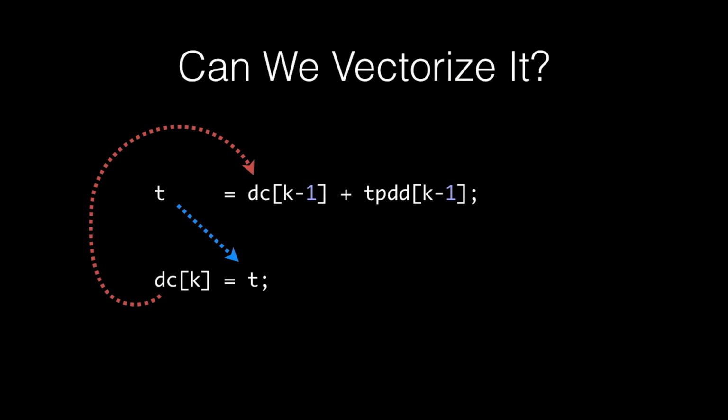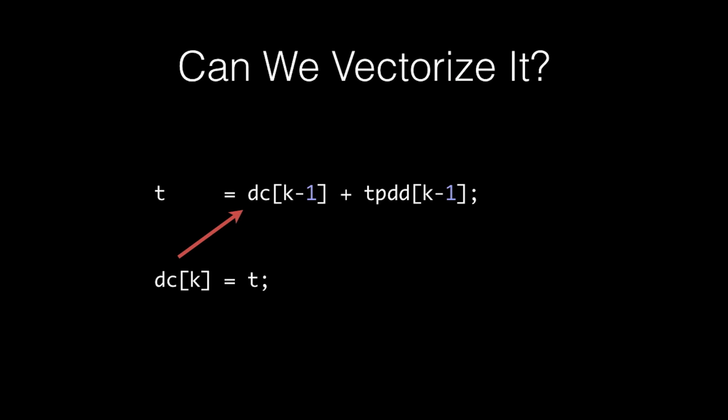Now let's look at the same thing with data dependencies. For the blue arrow, this is a within-one-iteration dependence, so it's loop independent. Whereas the red one is between two different iterations of the loop, so it's loop dependent, or loop carried. Also, this dependence is backward, lexically backward, of course. So this type of dependence is called a loop-carried lexically backward dependence. And these are problematic because they can inhibit vectorization.